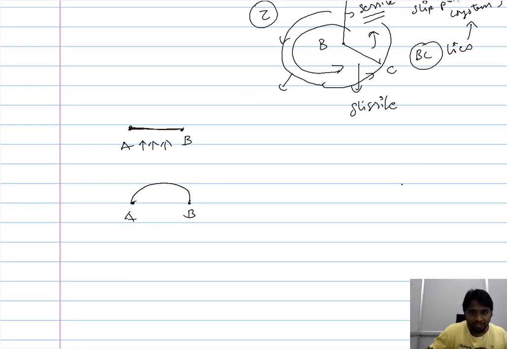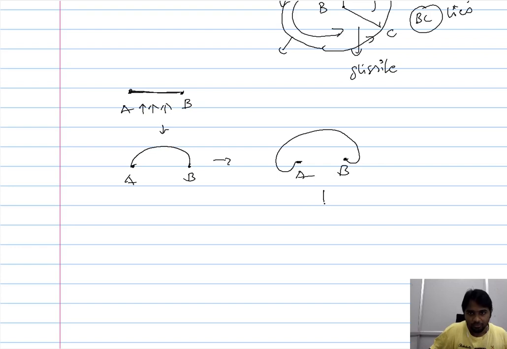And when you continue to impose the stress, since AB remains pinned, the growth of the dislocation will be in this manner. So the growth will be surrounding the pinned section of the dislocation. And when you keep on imposing the stress, you still have the pinned points A and B, and the dislocation surrounding it will grow in this manner.